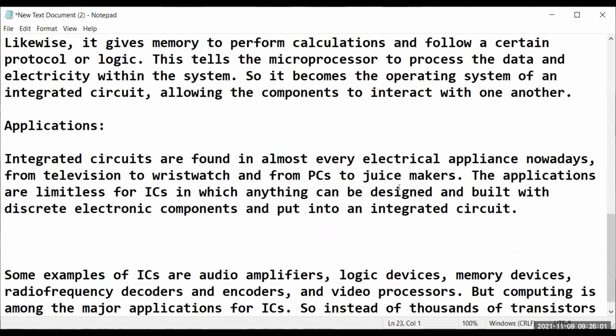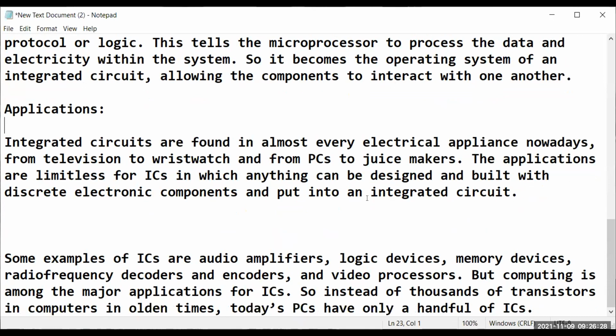Applications. It's found in almost every electrical appliance nowadays, from television to wristwatch and from PCs to juice makers. Juice makers also consist of ICs, because today everything is becoming smart. Smartwatch, smart television, smart juice, everything is becoming smart. And even if it's not smart, it has such kind of integrated circuits, so that the thing becomes smaller and easy to carry, and can be designed and built with this. So auto amplify, logic devices, memory devices. You have to learn about all this. Just remember, video processors and all.